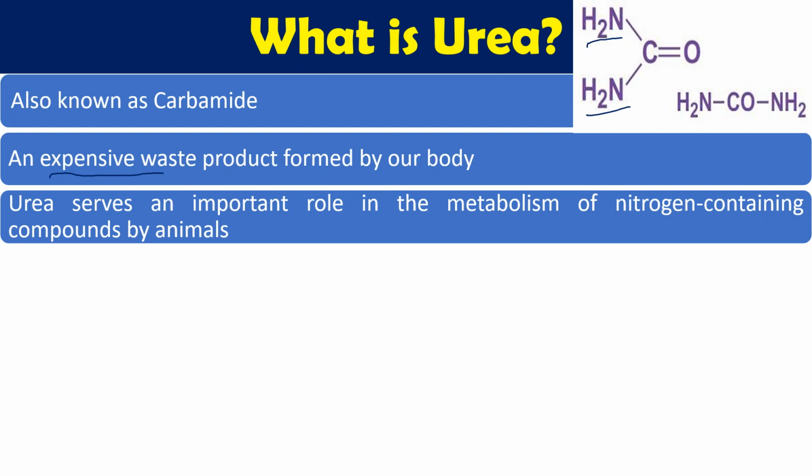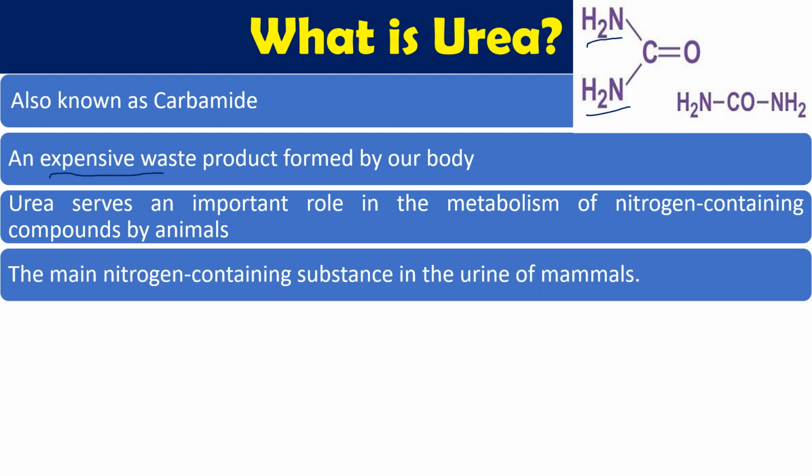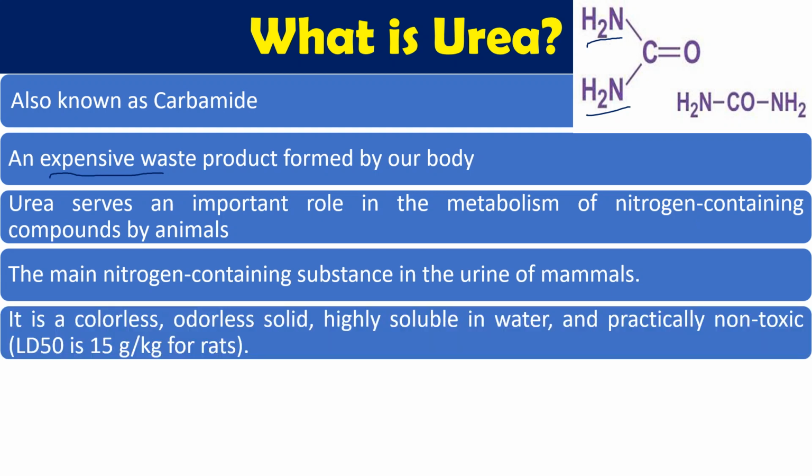This urea plays an important role in the metabolic process, especially for the nitrogen containing compounds in animals. The main nitrogen containing substance in the urine of mammals is urea. So urea is one of the cheap nitrogen containing substances which we excrete in the urine.